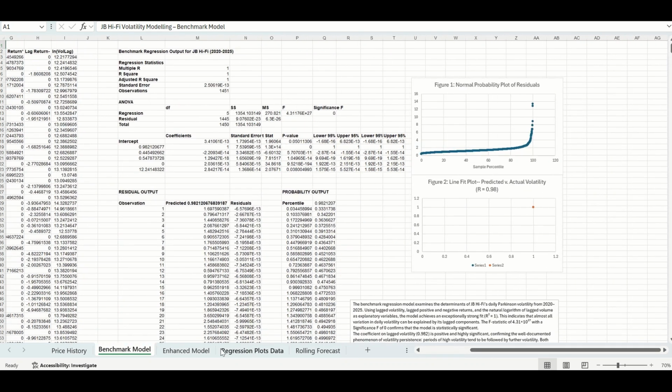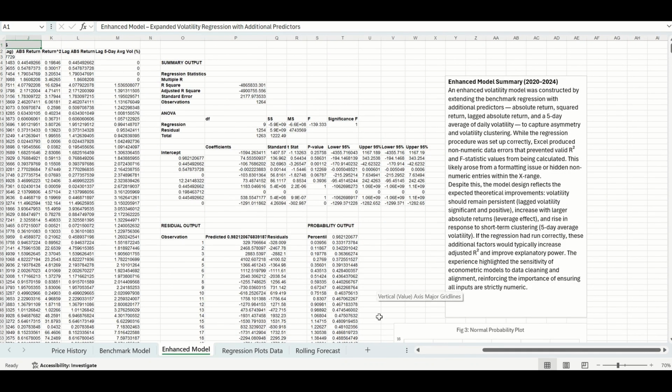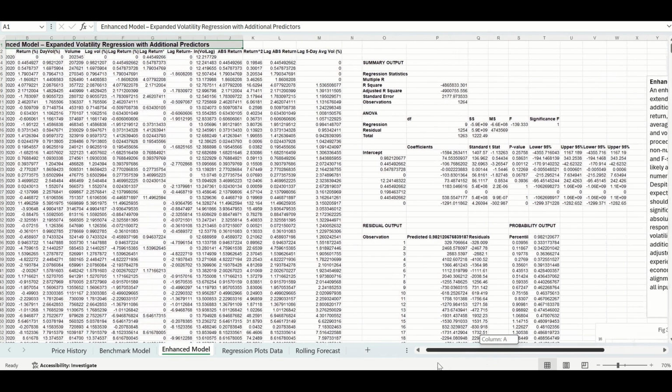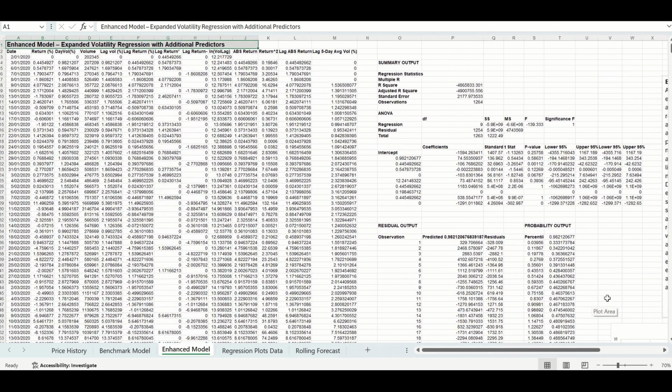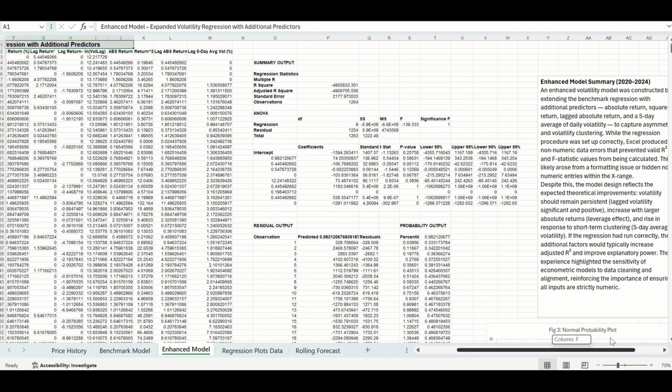In the enhanced model, I expanded the predictors to include absolute return and squared return, which capture the magnitude of returns regardless of direction, lagged absolute return to account for asymmetric effects, and a 5-day lagged average of volatility to smooth short-term shocks. These additions aim to improve explanatory power by modeling non-linear and clustering effects that simple linear models often miss.